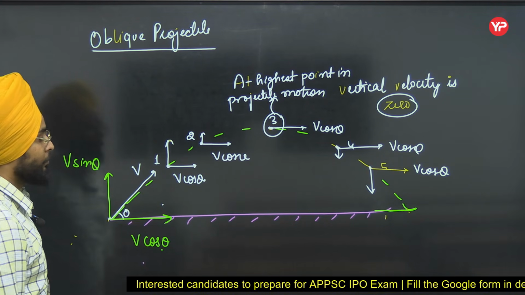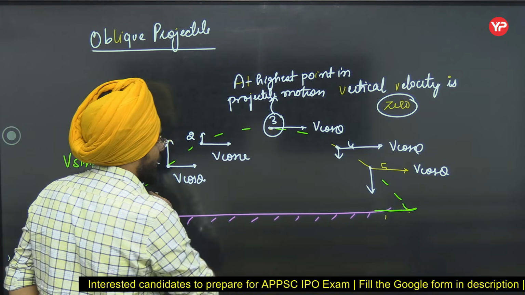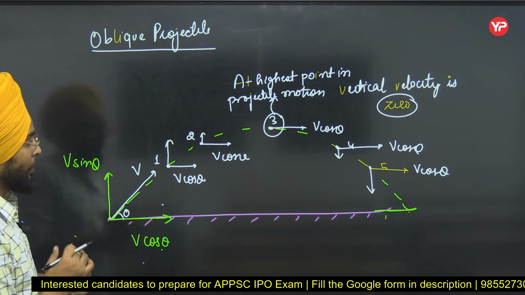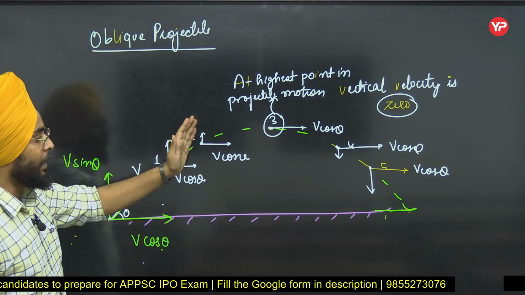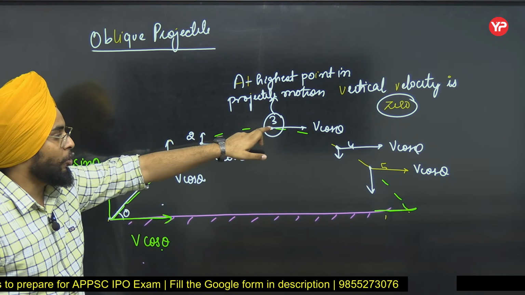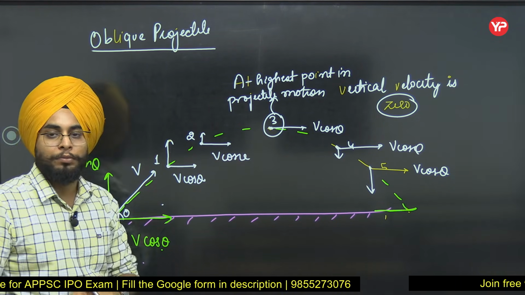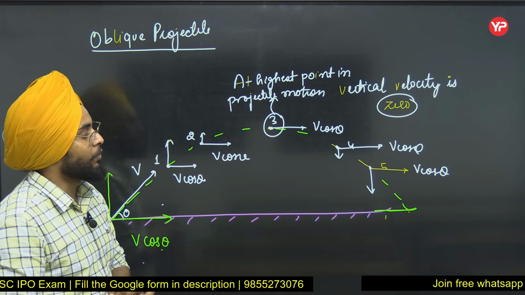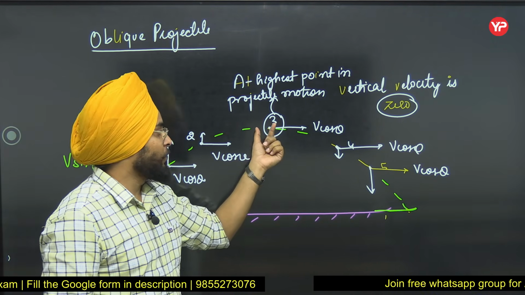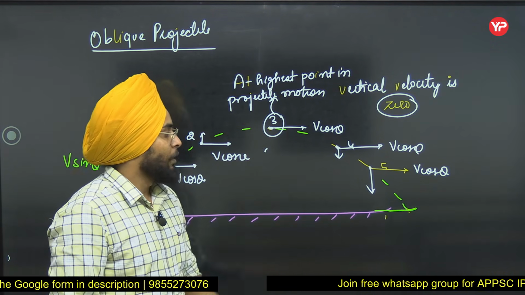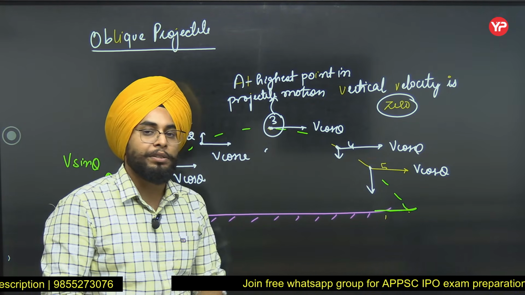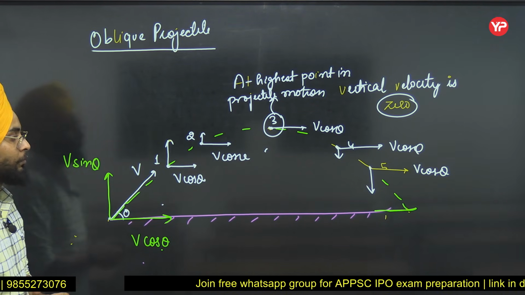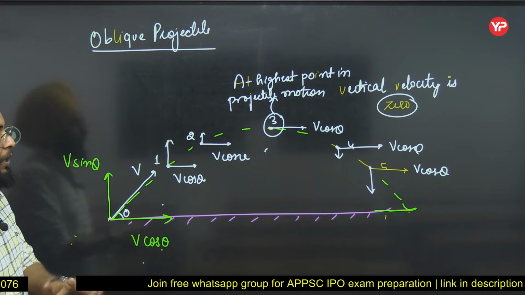So as I was moving toward the highest point, my vertical component kept on decreasing, and at the topmost point it became 0, and as I moved further from top to the bottom, this component kept on increasing. So this is all you need to know for now.